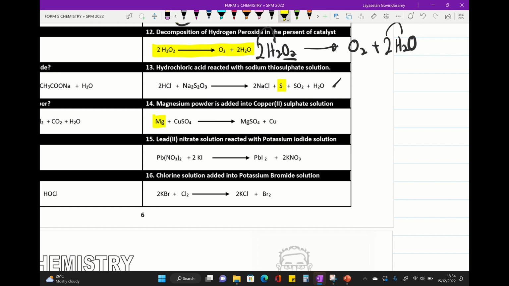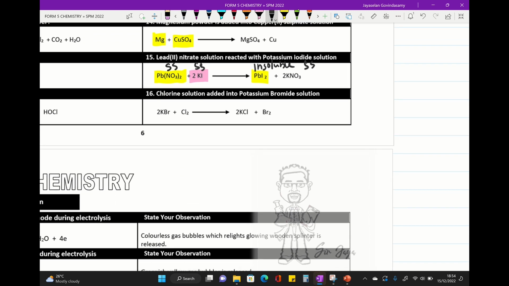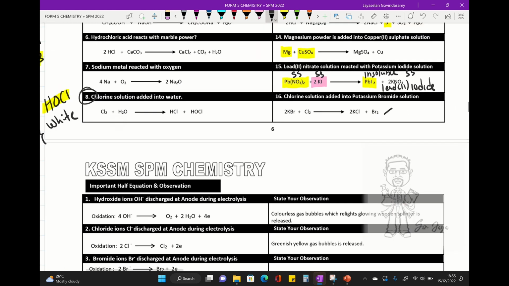All right, so magnesium react with copper 2 sulfate. This reaction is known as displacement reaction, and this is soluble salt. Okay, plus with another soluble salt, potassium iodide, it will give us insoluble salt. All right, and soluble salt, and this insoluble salt is known as yellow color precipitate, and the name of the salt is known as lead 2 iodide. All right, and next question is known as displacement of halogen, so please practice on this part. We move on to the next part.